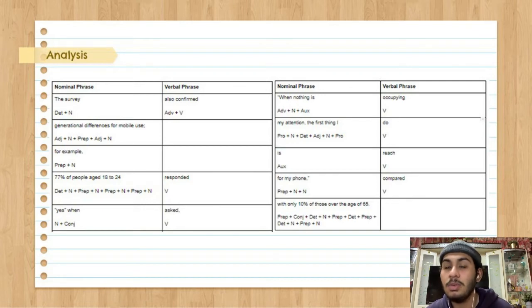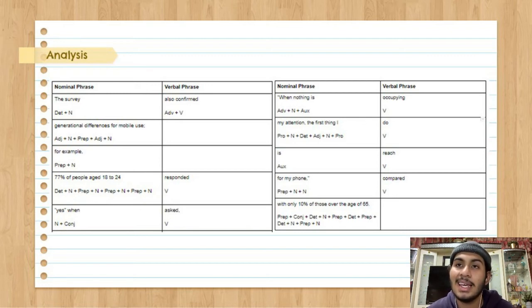Moving on to the next table, nominal phrase, when is an adverb. Nothing is a noun and is an auxiliary. On the verbal phrase, occupying is a verb only. On the nominal phrase again, my is a pronoun, attention is a noun, the is a determiner, first is an adjective, thing is a noun, and I is a pronoun. On the verbal phrase, do is a verb only word.